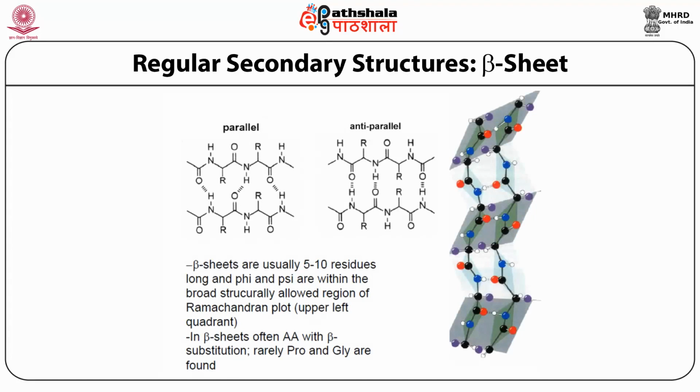The next secondary structure we look at is beta sheet, where we can see that the arrangement due to hydrogen bonding can happen in two different modes, parallel or anti-parallel. Normally beta sheet can happen for very short segments of peptides, and they are allowed in the Ramachandran plot in the upper left quadrant. And in beta sheet, often you can have beta substitution, but you don't find proline and glycine.